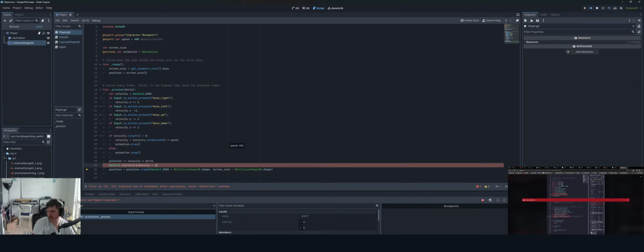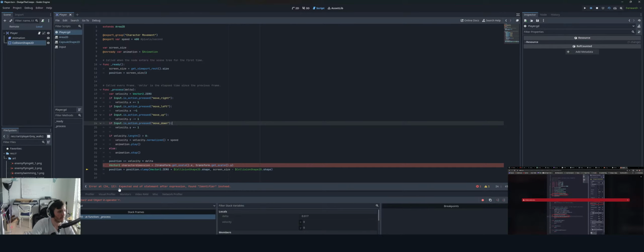So we're saying transform dot get scale, then transform dot get scale. Fine. That's also not right.